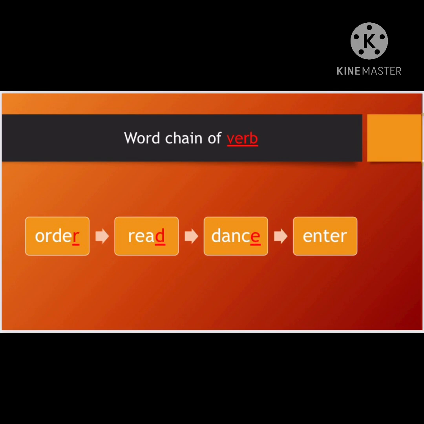The last letter of dance is E, trying to make my new word with the same last letter of the previous word, that is E, keeping in mind my category of verb, and I'm here with a new word keeping in mind both the rules. So my new word is enter. That means we have even completed this set of word chain.